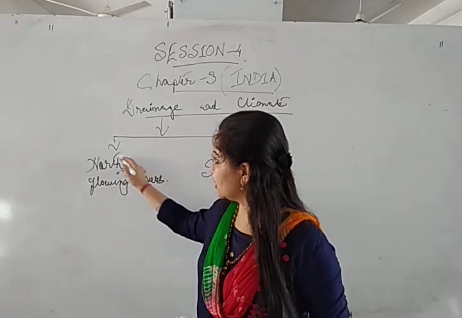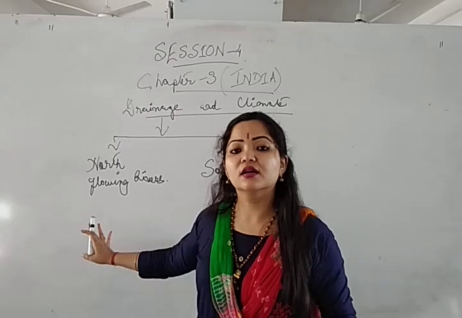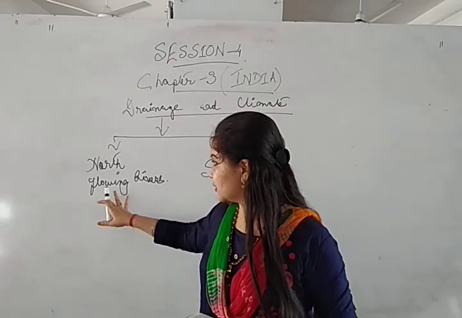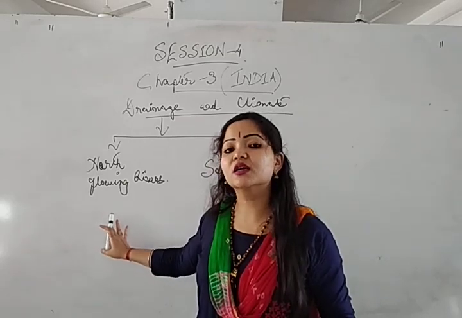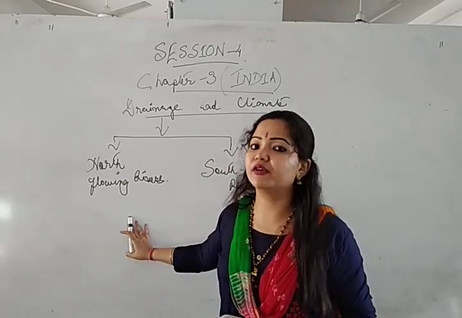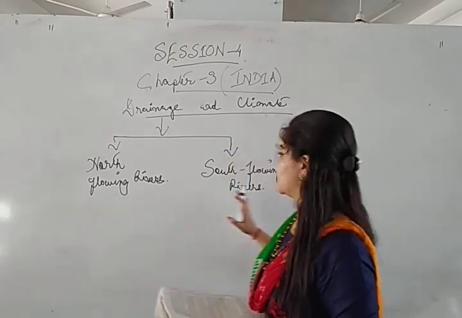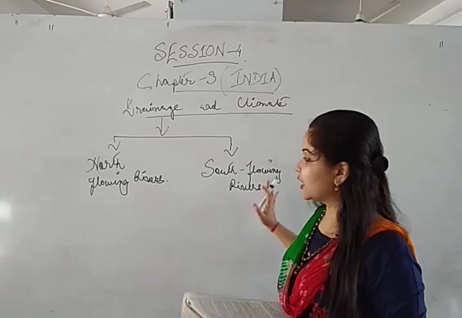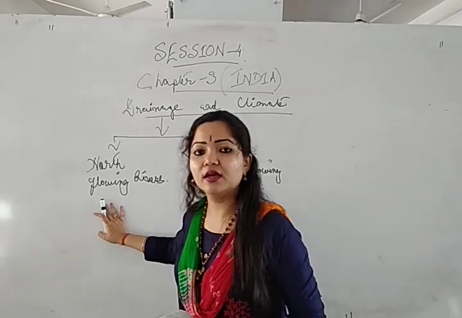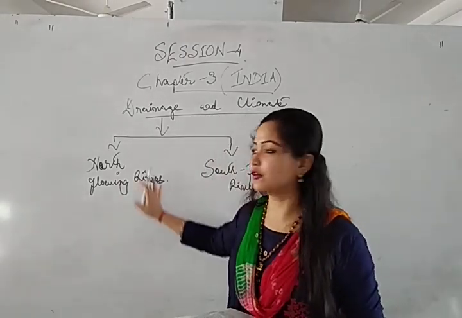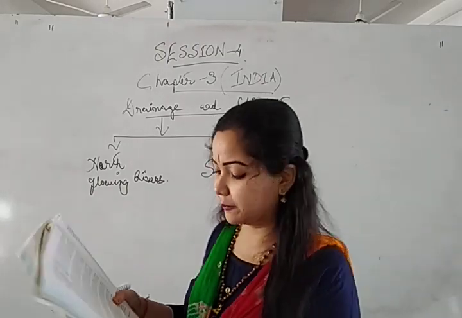That's why north flowing rivers form the great northern plain area, which is very fertile. That's why the most populous cities of India are often found beside or near these north flowing rivers, compared to the south flowing rivers. Is it clear? Here we find less population compared to the north flowing rivers, that means the areas surrounded by these north flowing rivers. Is it clear now? Okay.